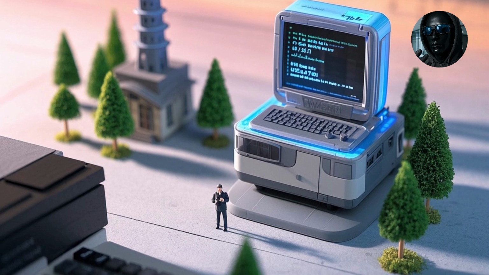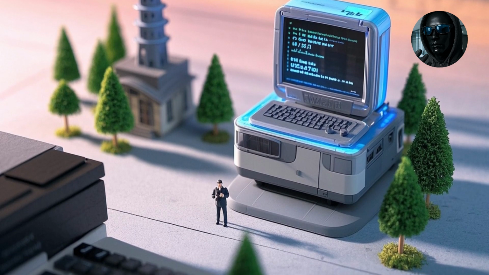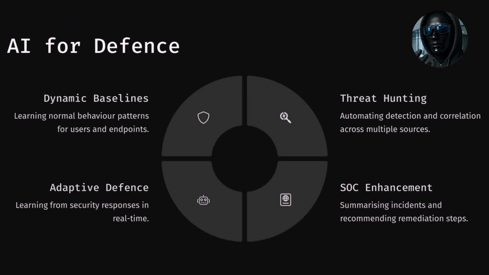These models are especially good at building dynamic baselines of normal behavior for endpoints or users, performing real-time correlation of logs across multiple sources, enhancing SOC analyst workflows by summarizing incidents, recommending remediations, and generating compliance reports.